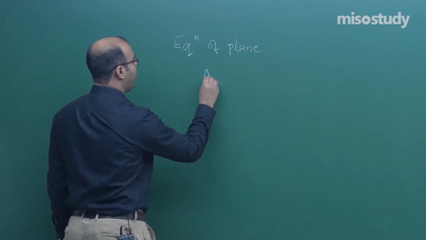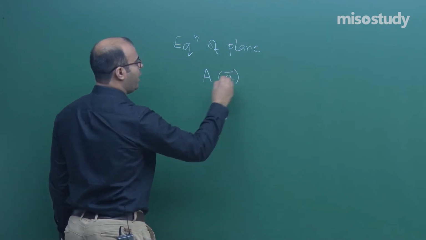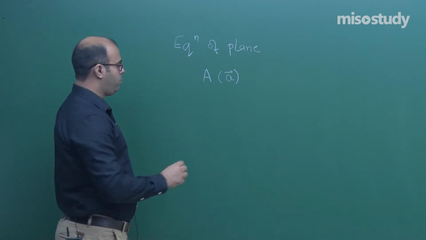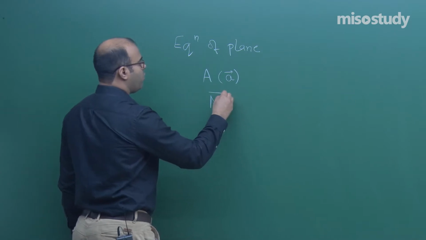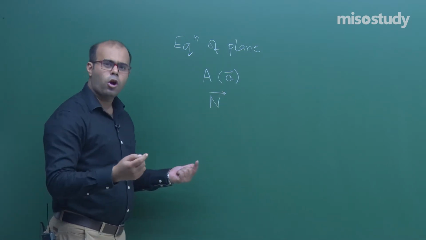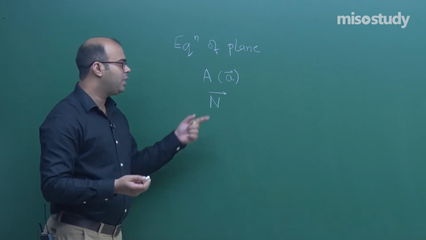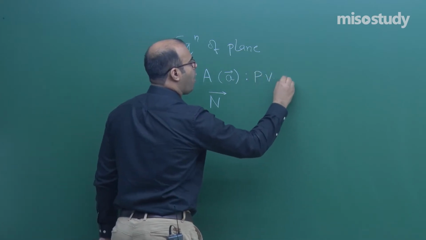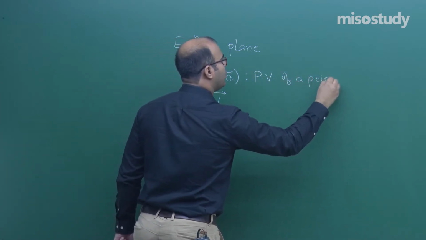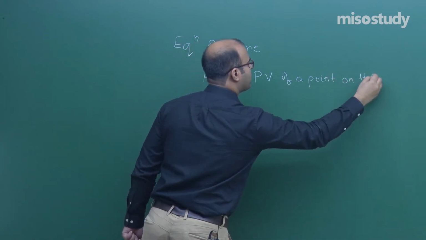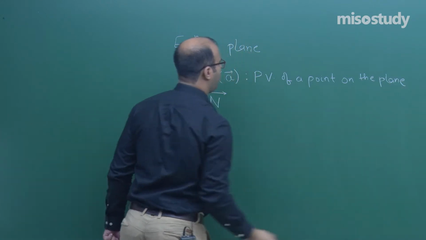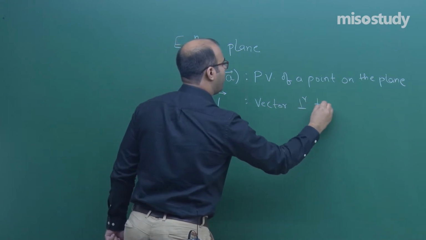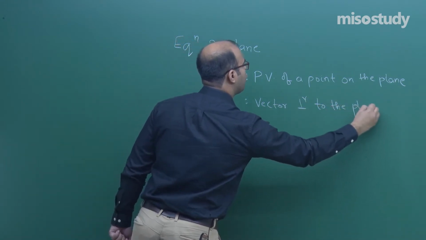So, there is a point A whose position vector is small a vector, and through this point the plane is passing. Other than that, one more piece of information is given: there is an n vector which is perpendicular to the plane. This n vector may not be a unit vector, it is any vector, but it is perpendicular to the plane. So, what have we been given? The position vector of a point on the plane, and the vector perpendicular to the plane. Now, you are asked to find the equation of the plane.